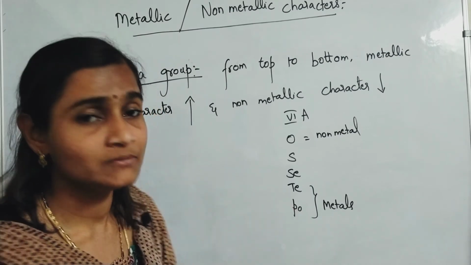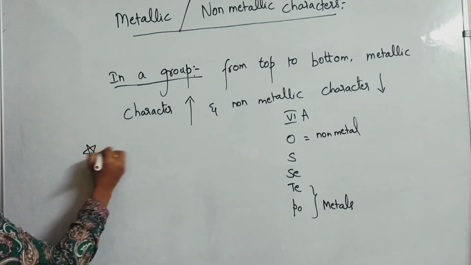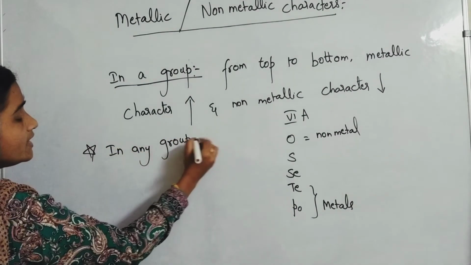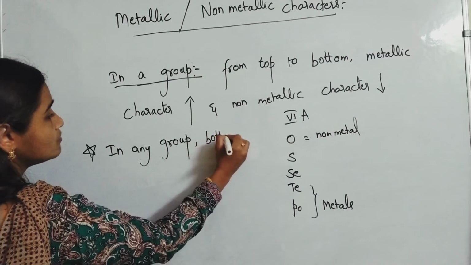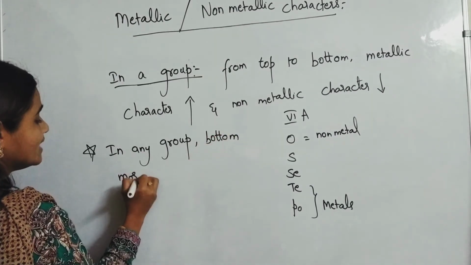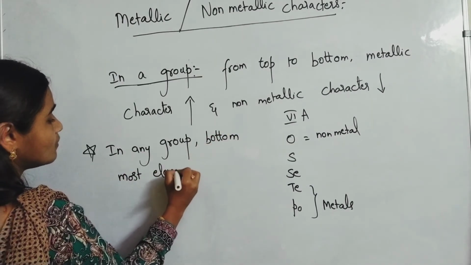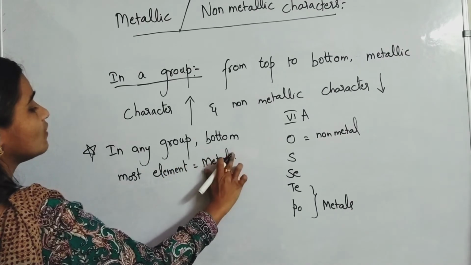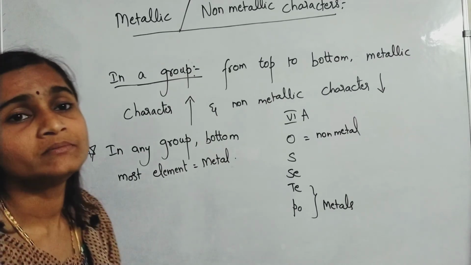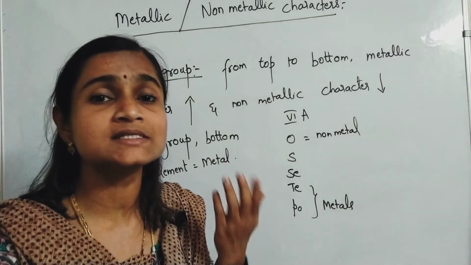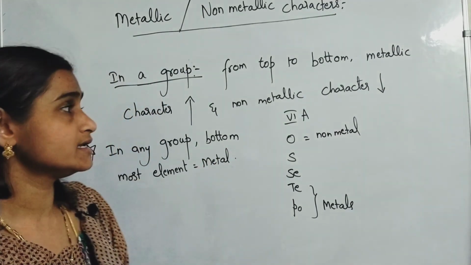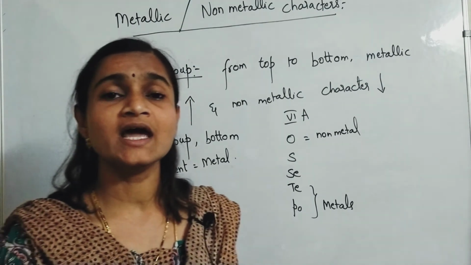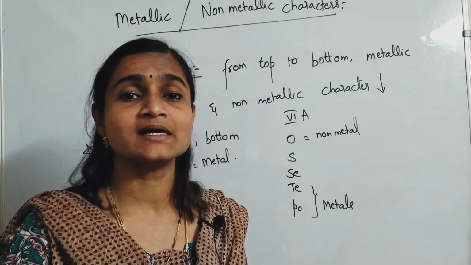Means bottommost element in any group is what? Metal. Okay, make it as a note point. In any group, bottommost element is a metal. That means what? From top to bottom, metallic character increases, non-metallic character decreases. Okay, so this is all about electropositivity and metallic and non-metallic characters.